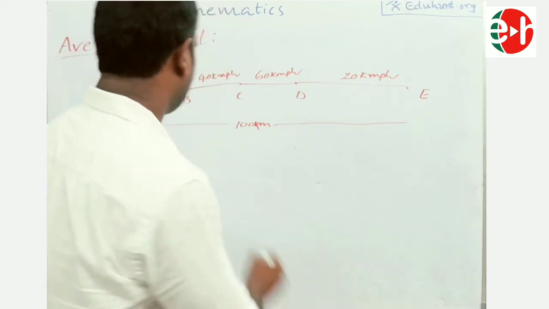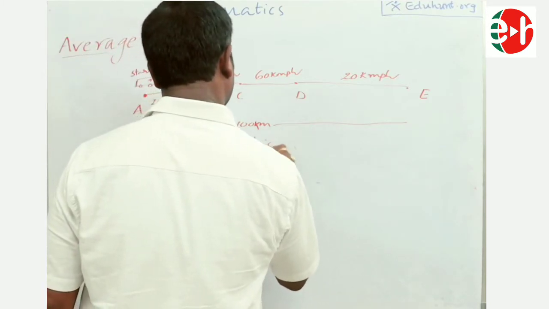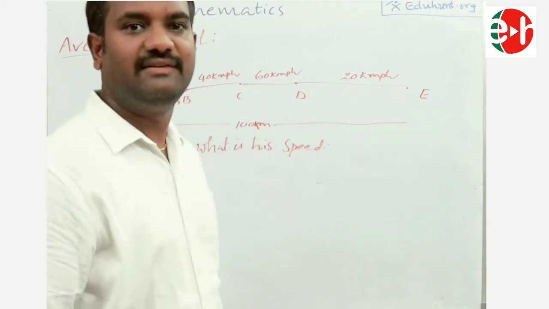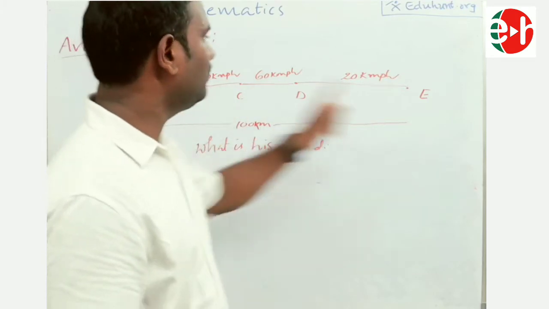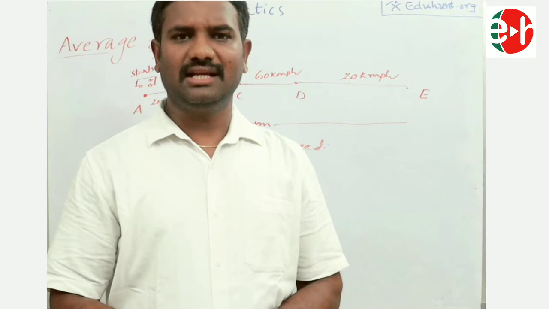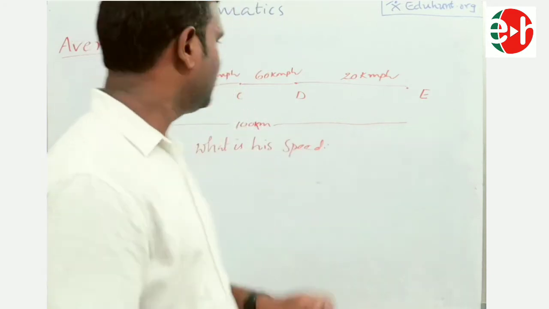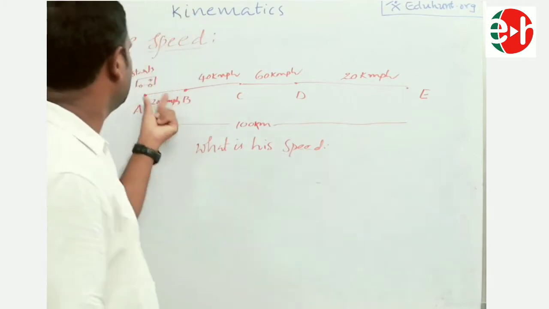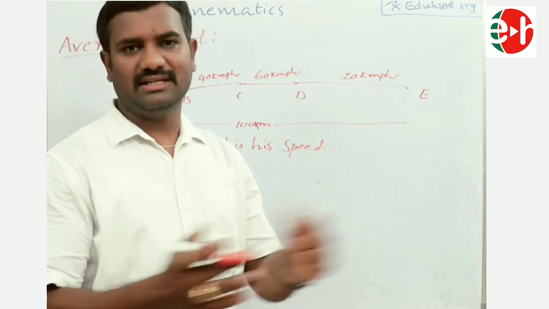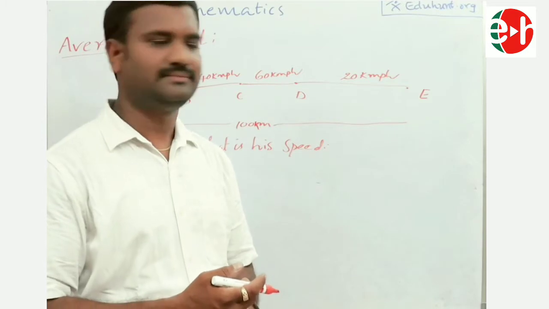Now my question is, what is his speed? What is his speed with which he travels from A to E? Can you give any single answer? No, it's not possible, because here he travels with different speeds. 20, 40, 60, 20, like that. That's why we can't give a single answer in this problem.